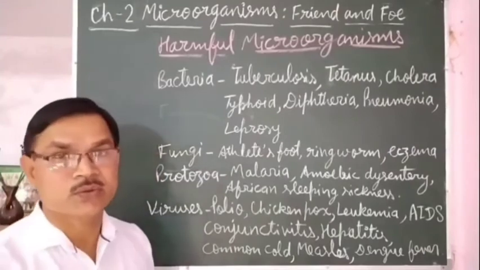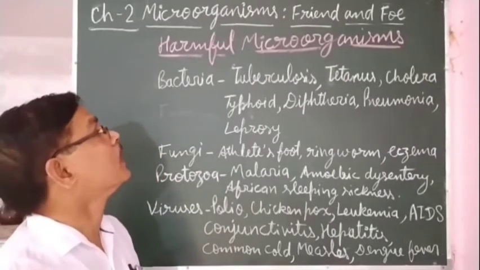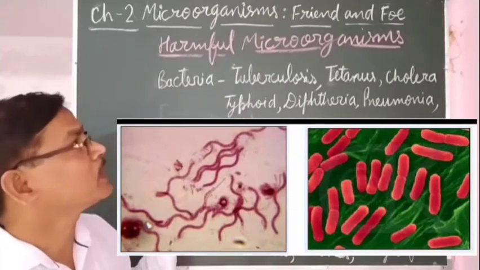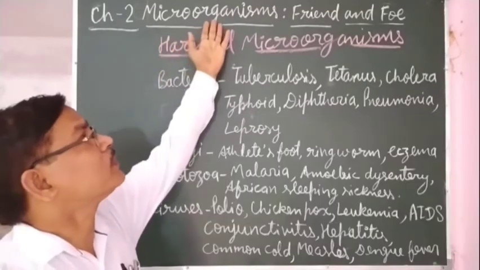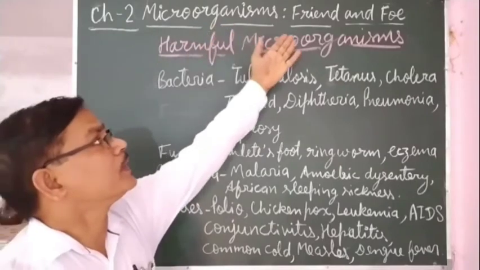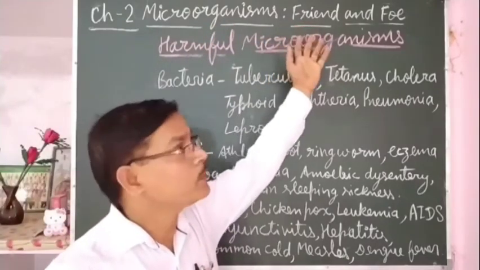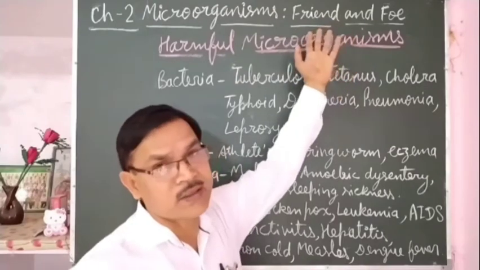Hello students, today we will study about harmful microorganisms. In the last video we have studied about useful microorganisms. The name of the chapter is microorganisms, friend and foe. So how they are friends, we have studied in the last video. If you have not seen that video, you may see it.